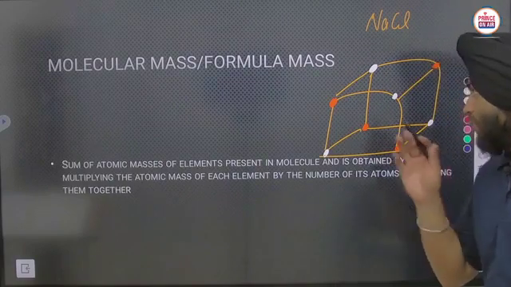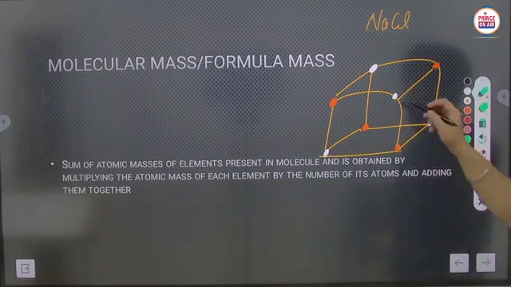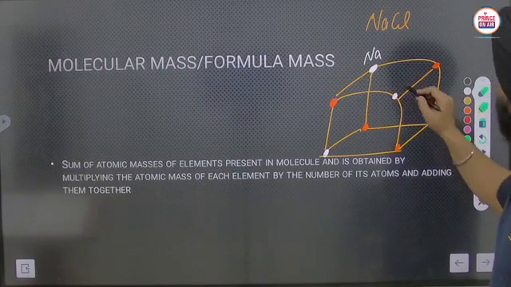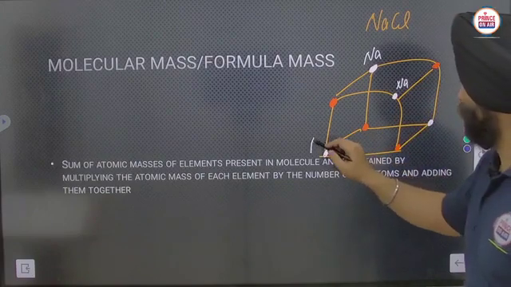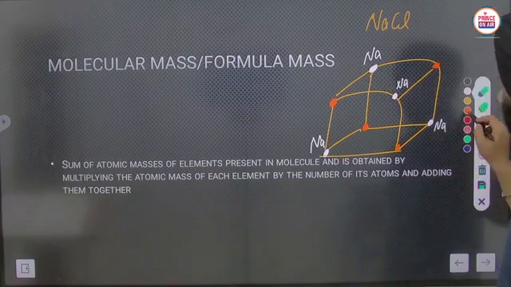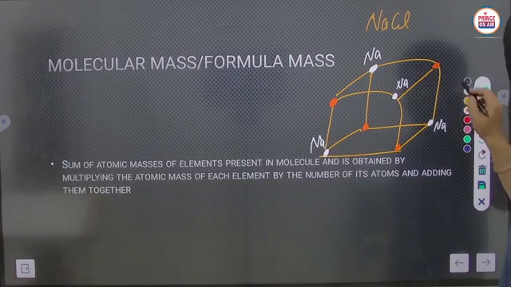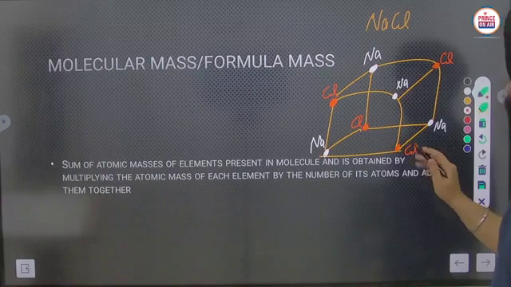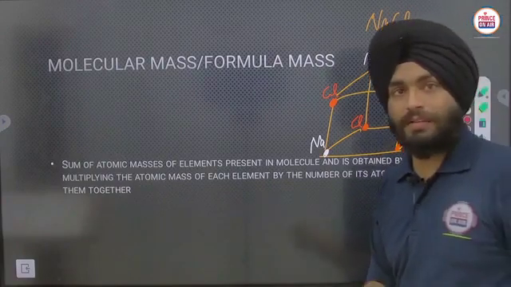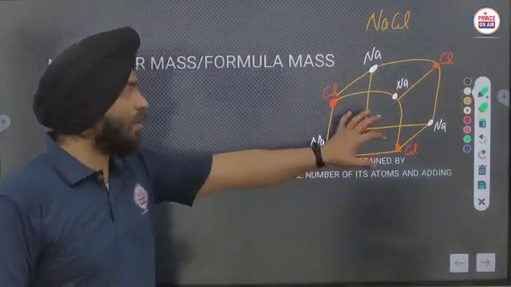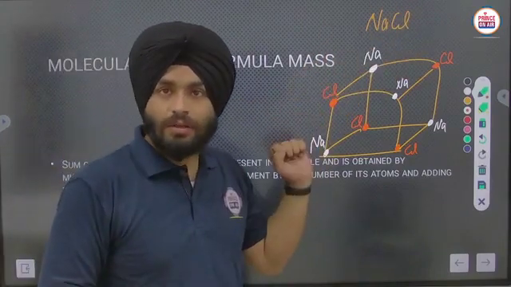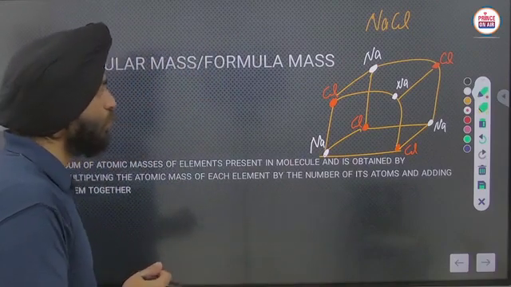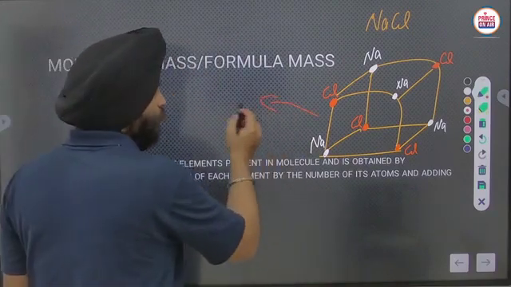Okay, so in that way, sodium is there, like here, Na. In that way we are getting NaCl. So NaCl is like a crystal lattice. These are the repeating units. So in that way, what we have to do is consider their formula mass.